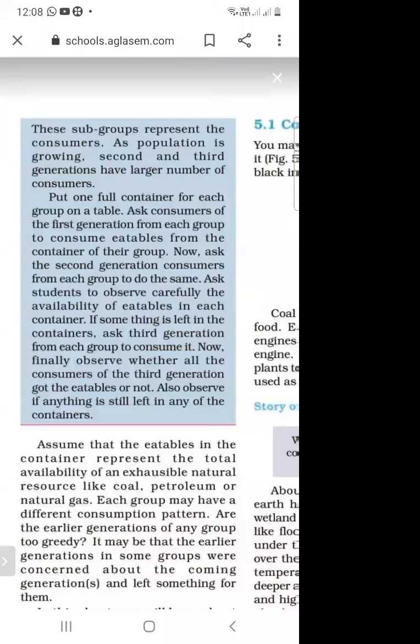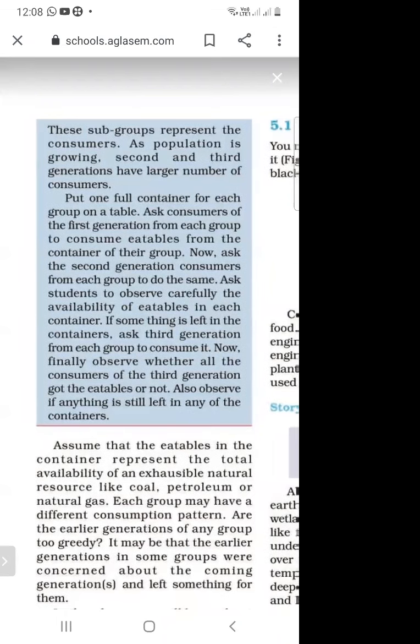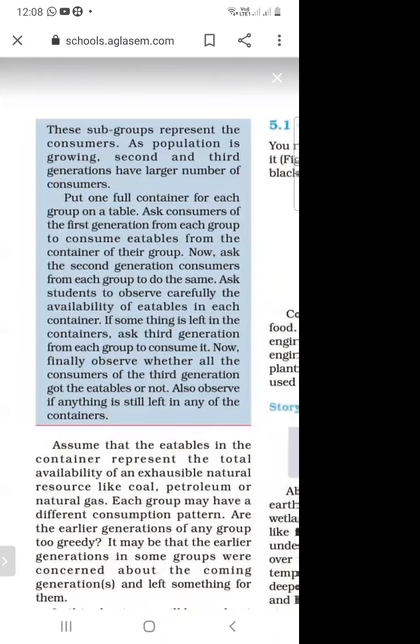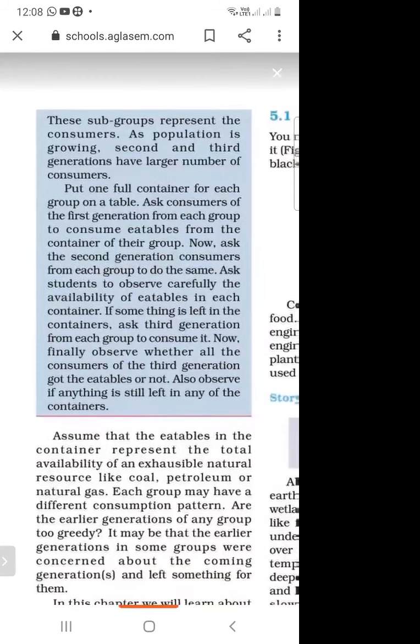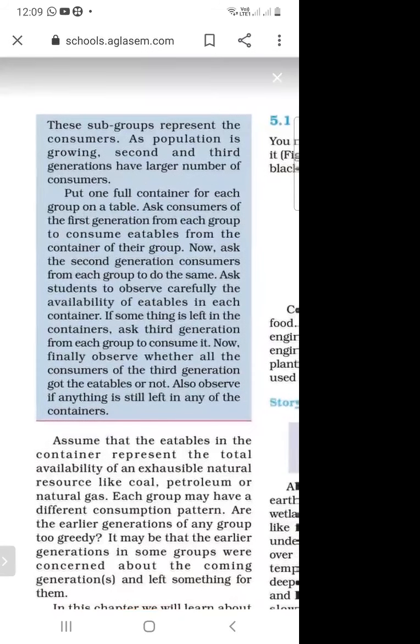As population is growing, second and third generations have a large number of consumers. As we know, population is increasing day by day. So in the first generation, fewer consumers. In the second generation, more consumers. And in the third generation, a large number of consumers. So put one full container for each group on a table. We are taking full containers and putting these containers for each group on a table.